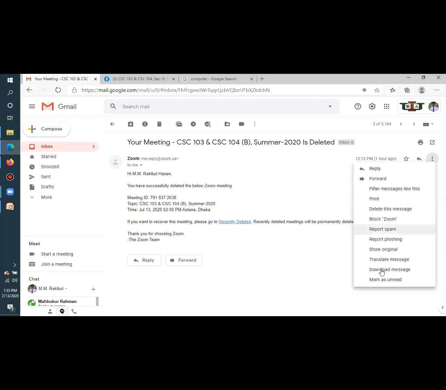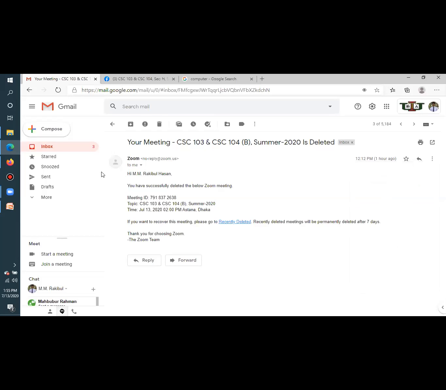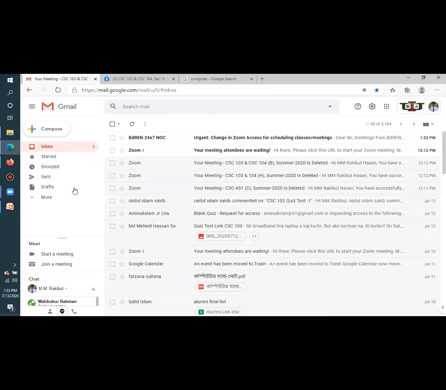And other options are also available. You can see here, you can forward the message. If you want, you can forward that specific message to a number of people. Forward the email means the same email I'm going to send to another person. That is called forward. So I think now you have some idea about this. All right.